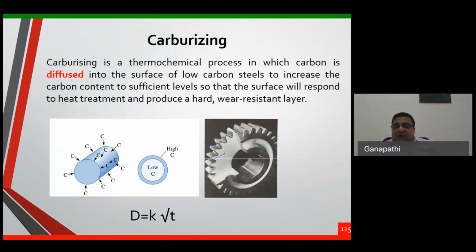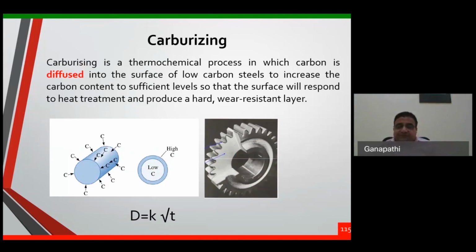Then the core will get converted back to ferrite and pearlite, but the surface will get converted into martensite for a depth of 1 or 2 mm. That's why they then temper it. When you temper it, 65 RC will become 60 RC, so the surface has very high wear resistance, but the core is still soft, ductile and tough, because it has the original hardness. This process is carburizing. Since the carbon is diffusing, we call it a carburizing process.